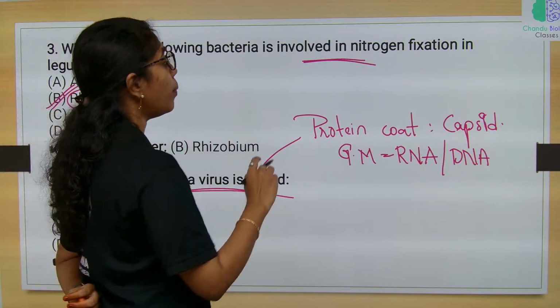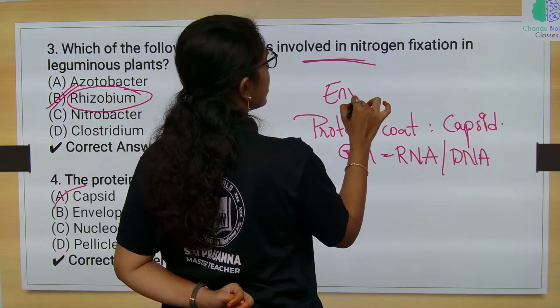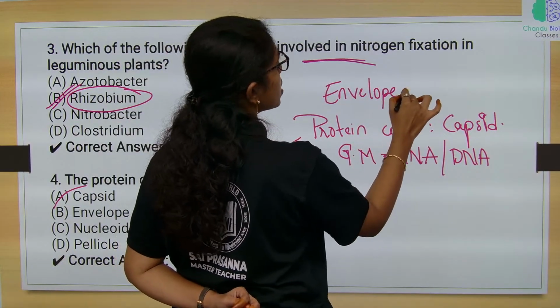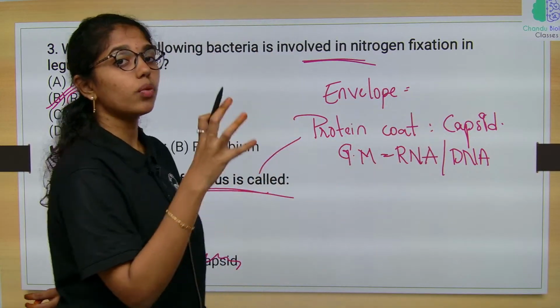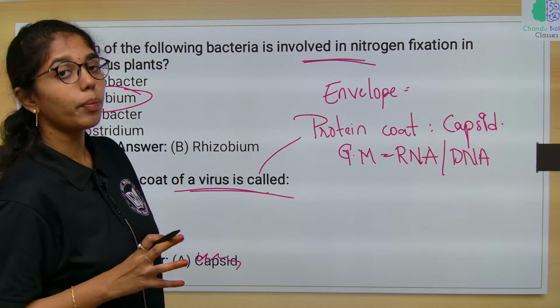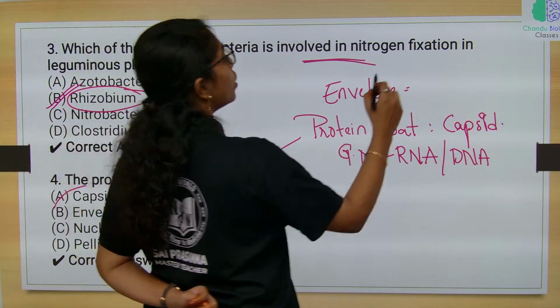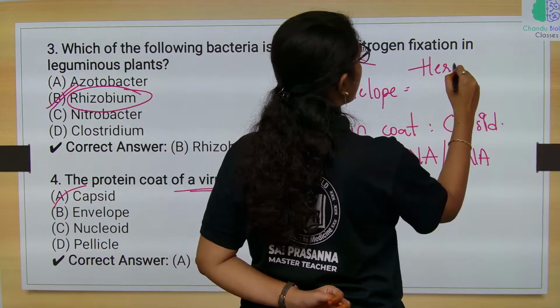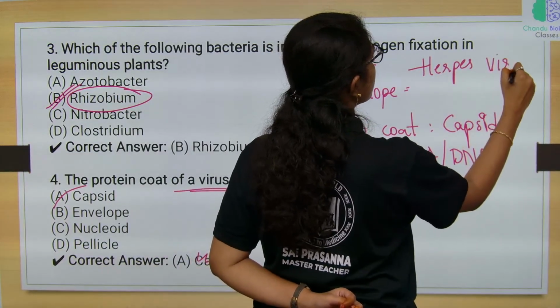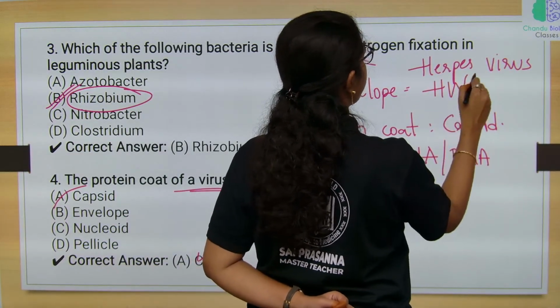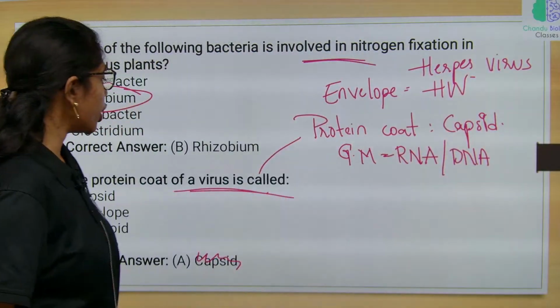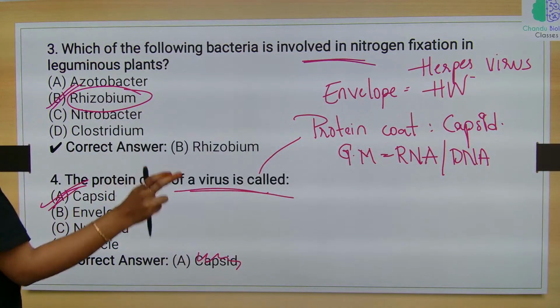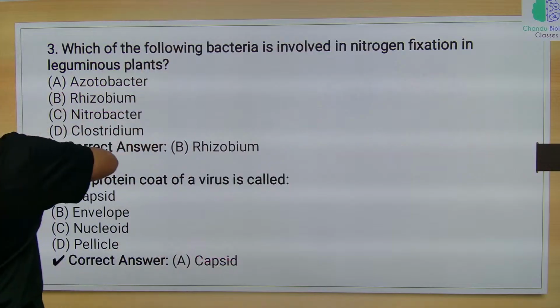That envelope is present only in few viruses. Examples where the virus is encapsulated with envelope over the protein coat include herpes virus and HIV. Okay. So here the protein coat of virus is called as what? Capsid. Okay.